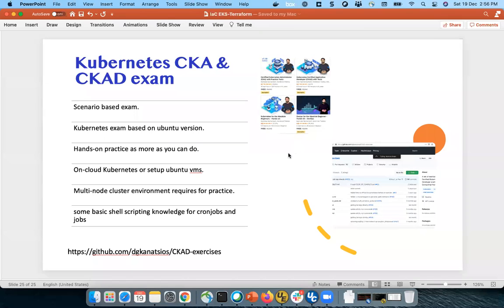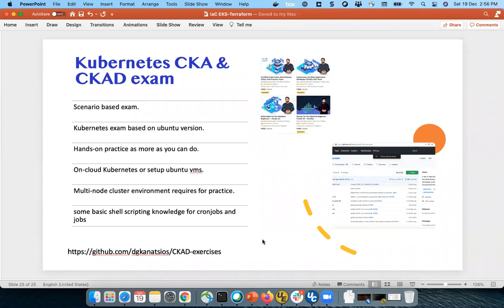Apart from that, you can also do some registration for the Kubernetes certified administrator. Mumshad Mannambeth is a very famous guy who has one course on Udemy, and he has given so many lectures on Kubernetes, how you can clear the exam, how you can read. His understanding of Kubernetes is very good.